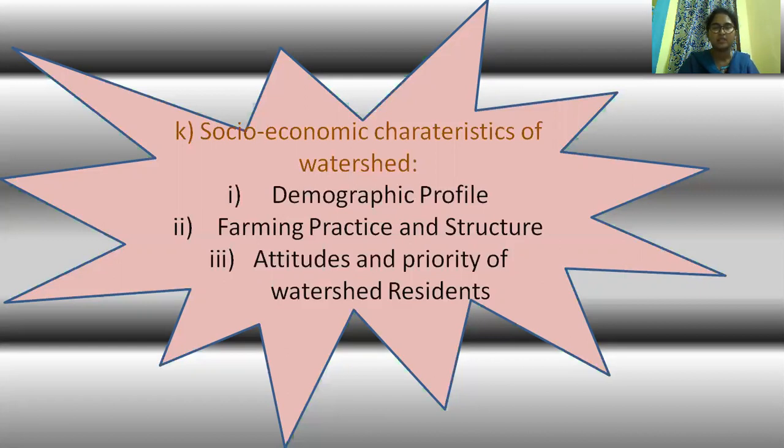And the third one is attitude and priority of watershed residents. The developers, politicians and environmental groups should support the ecosystem, and support policies that protect the watershed ecosystem.